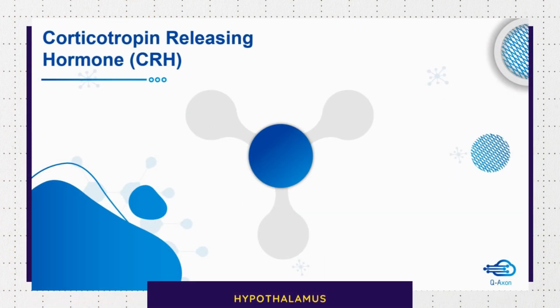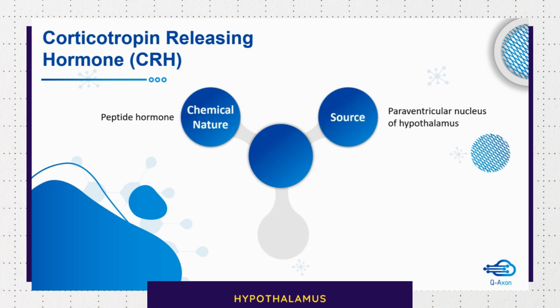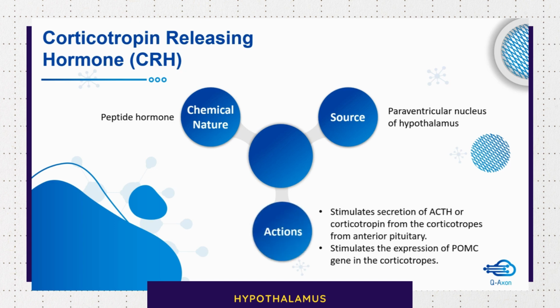Moving on to corticotropin releasing hormone. It is a peptide hormone secreted by the paraventricular nucleus of the hypothalamus. It stimulates the secretion of adrenocorticotropic hormone from the corticotropes of the anterior pituitary. ACTH is otherwise known as corticotropin.